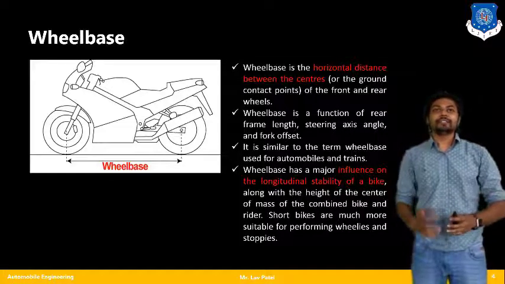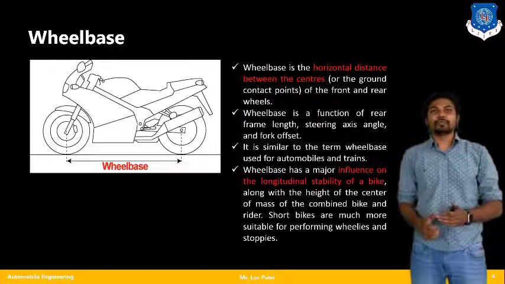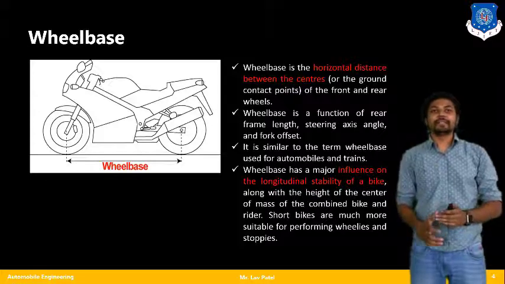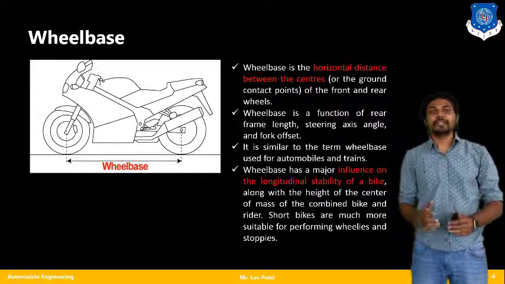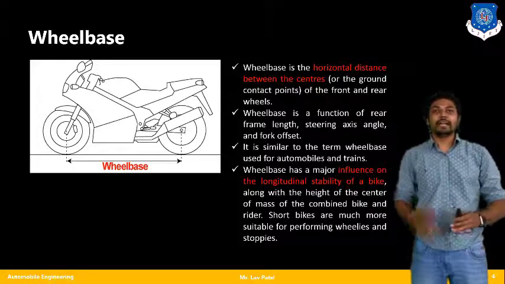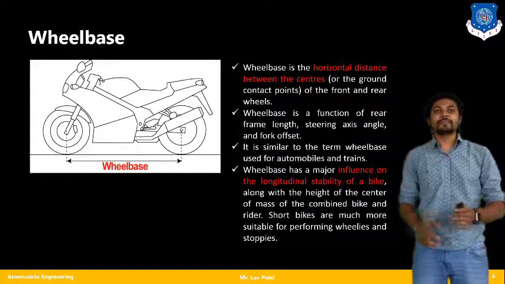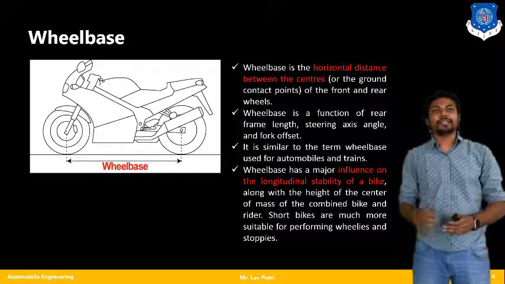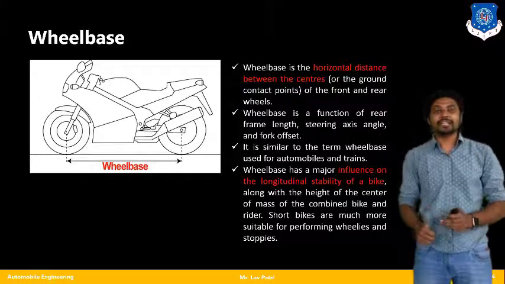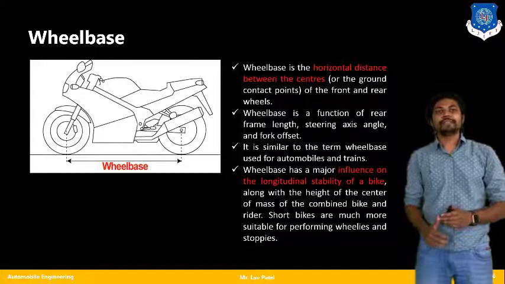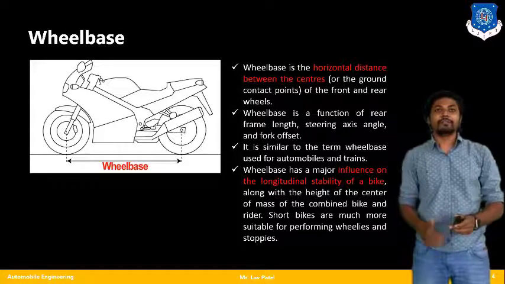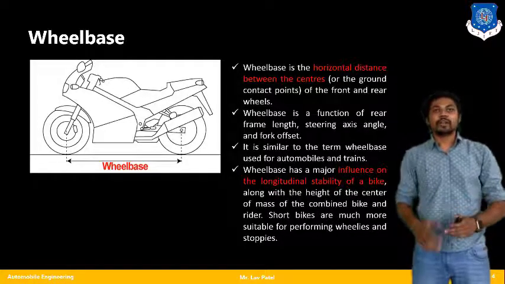You have seen so many types of bikes, cruiser bikes and normal bikes. These bikes have different wheelbases, and also different types of steering arrangement. According to that steering arrangement, the stability might be affected by these parameters. So my major concern about wheelbase is that it directly affects the overall stability of that particular two-wheeler.